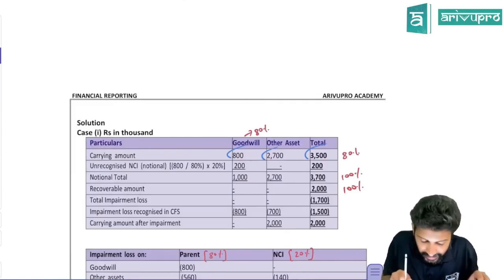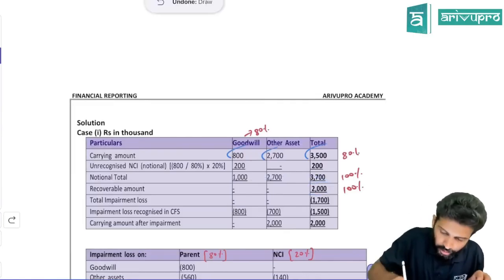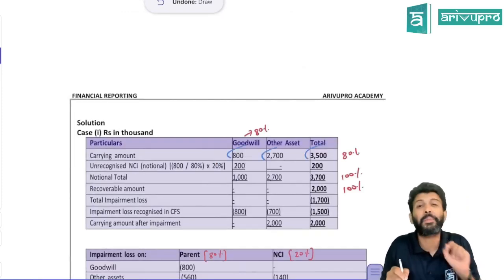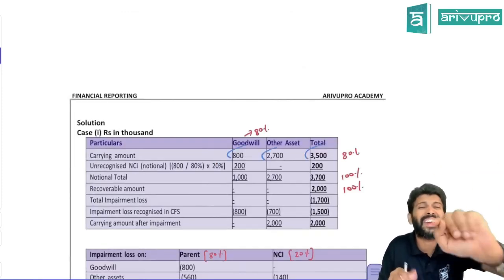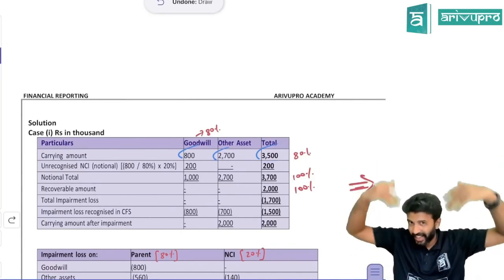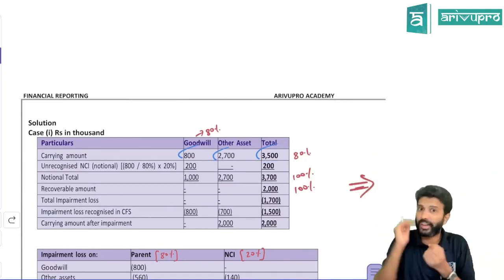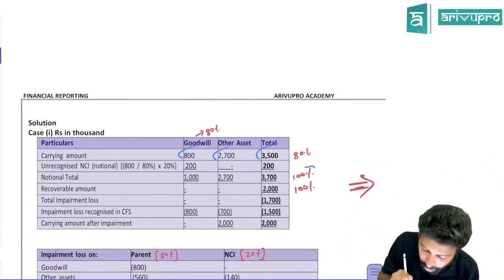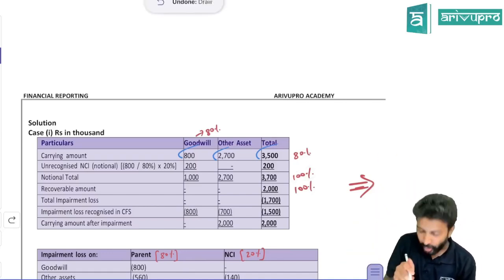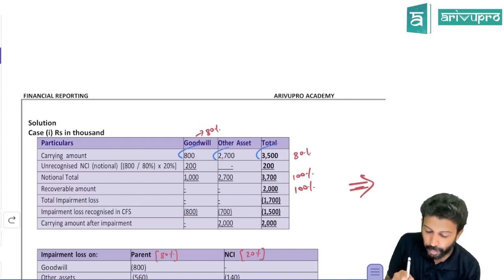But the recoverable amount that you see in the question, do you know the recoverable amount in the question? Yes, recoverable amount 2,000 in the first case. No, that recoverable amount you see in the question is not 80%. It is 100%. If you sell this entire unit, how much are you going to get? That is your recoverable amount. So recoverable amount is on which platform? 100% platform.